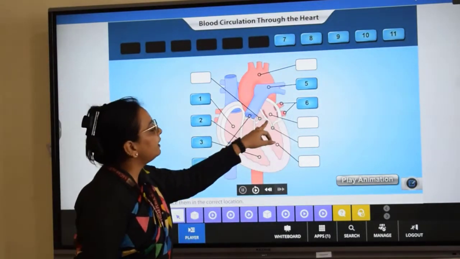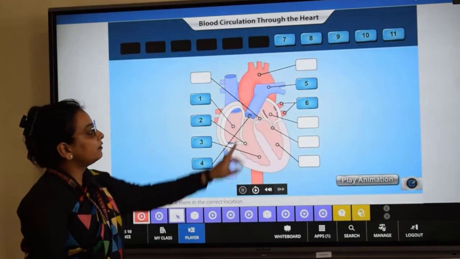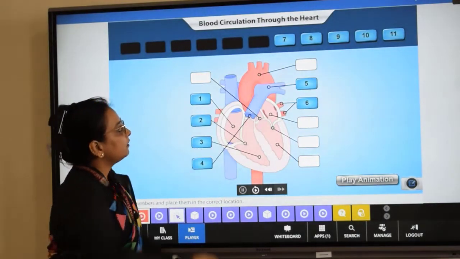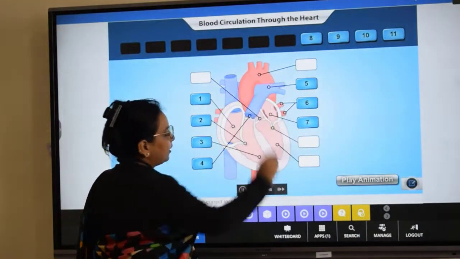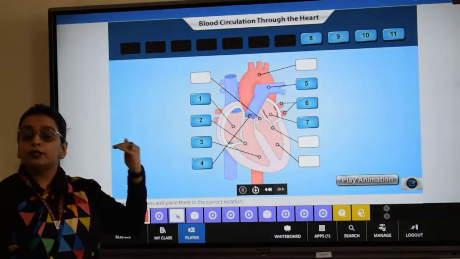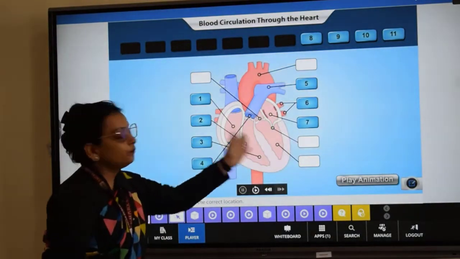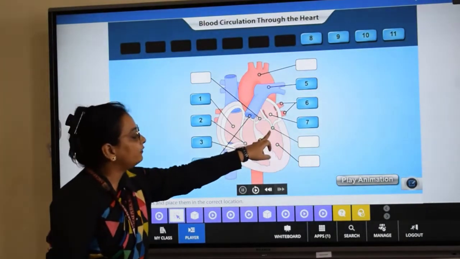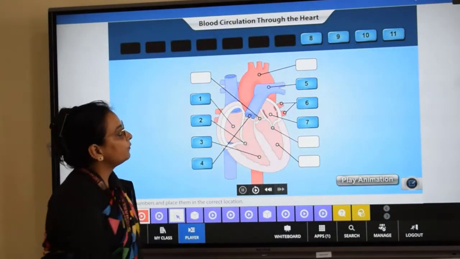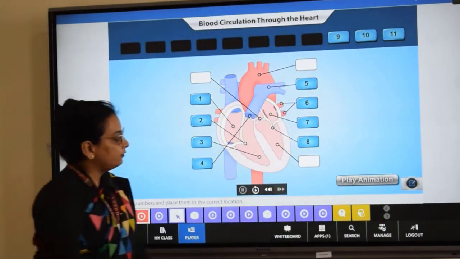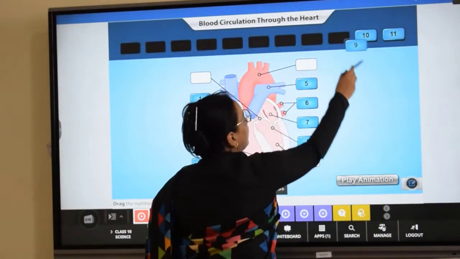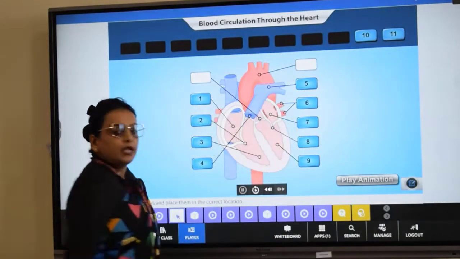The pulmonary vein is draining the blood into the left atrium. Now from the left atrium, the blood is poured into the left ventricle via the mitral valve, or the bicuspid valve, and then through this the blood will enter into the left ventricle.